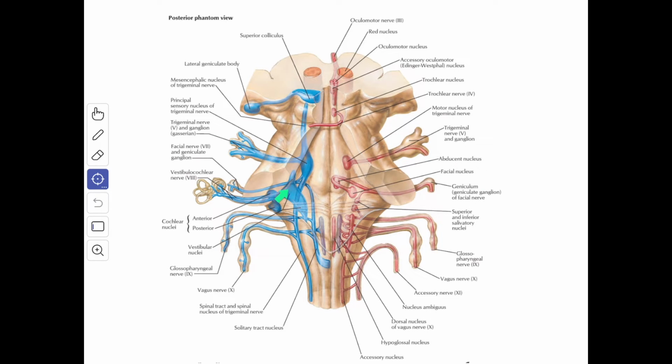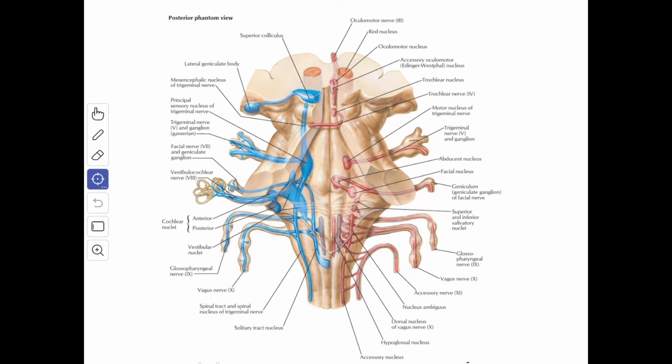Next we'll see about the vestibular nuclei. It is situated partly in the medulla and partly in the pons, immediately beneath the lateral part of the floor of the fourth ventricle. This area of the floor of the fourth ventricle is called the vestibular area. On the basis of the cytoarchitecture and the afferent and efferent connections, there are 4 distinct nuclei present.